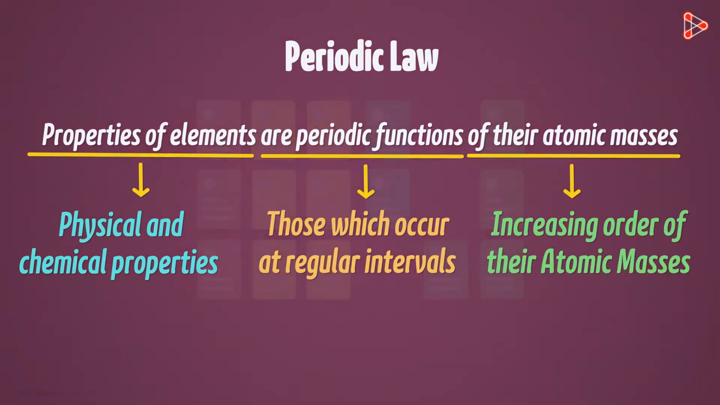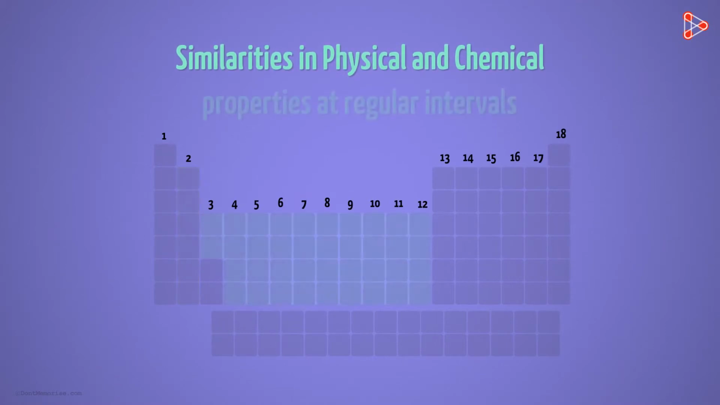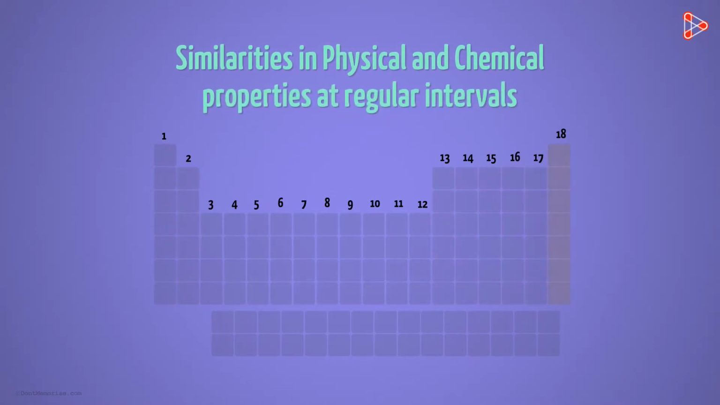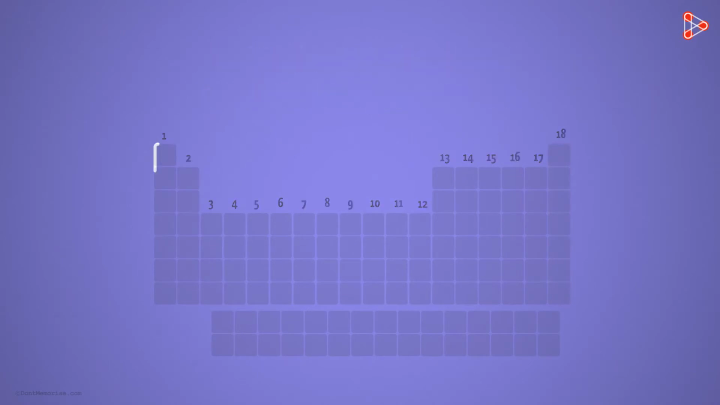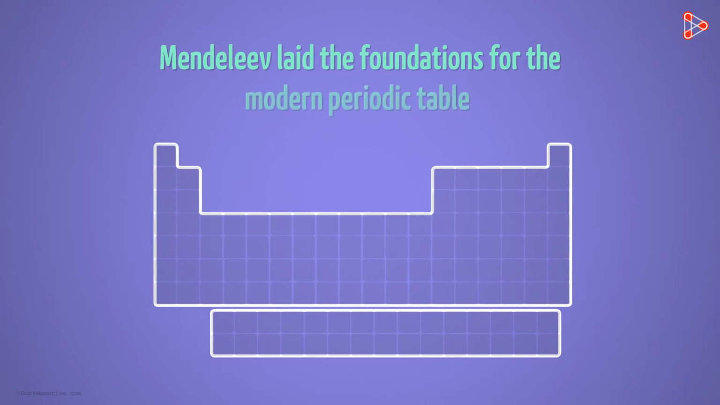So can we simply say that when elements are arranged in the increasing order of their atomic masses, they show similarities in the physical and chemical properties at regular intervals? Yes, that's what Mendeleev meant. This is how Mendeleev laid the foundations for the modern periodic table.